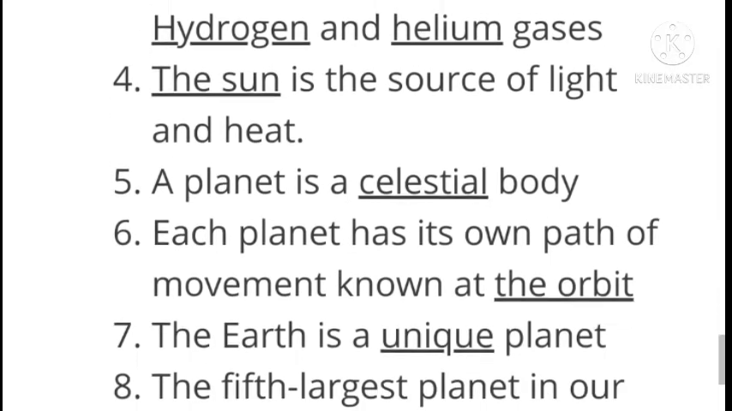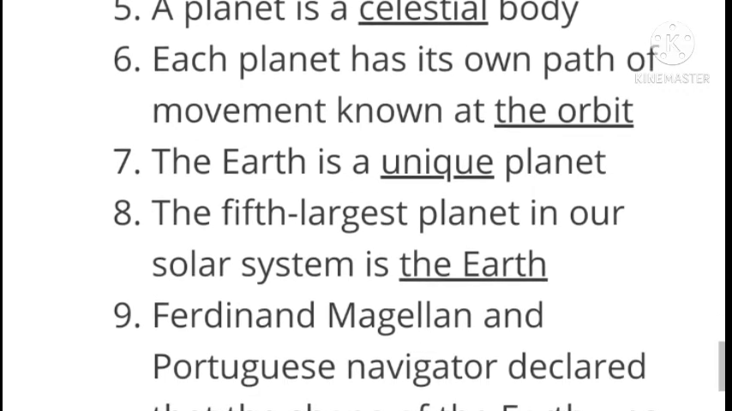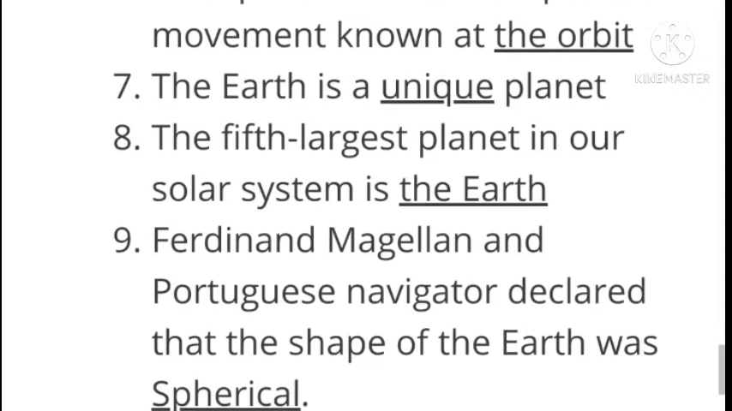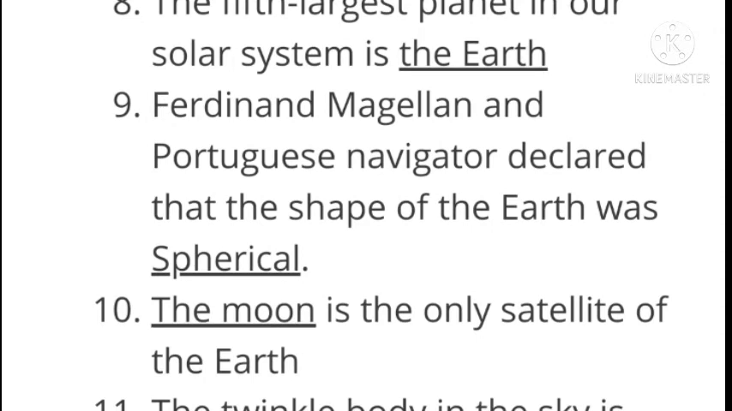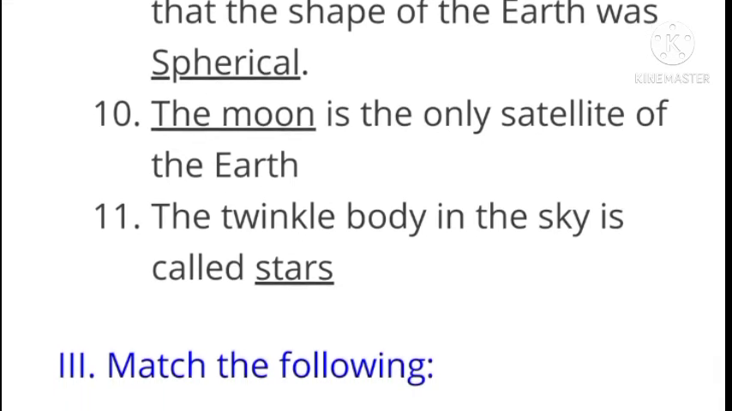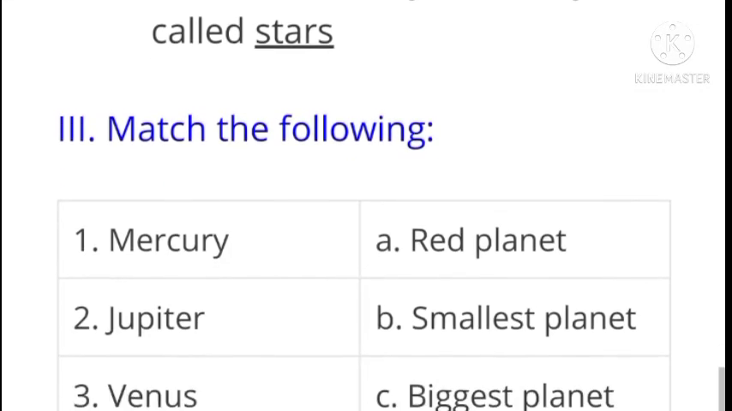A planet is a celestial body. Each planet has its own path of movement known as orbit. The earth is a unique planet. The fifth largest planet in our solar system is the earth. Ferdinand Magellan, a Portuguese navigator, declared that the shape of the earth was spherical. The moon is the only satellite of the earth. The twinkling bodies in the sky are called stars.